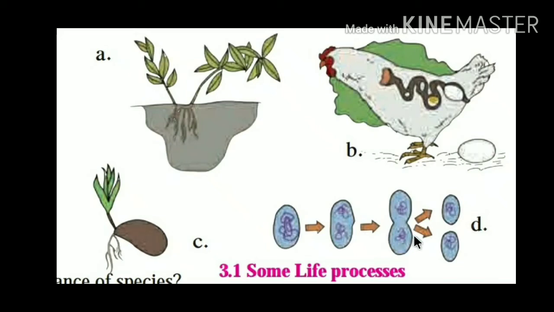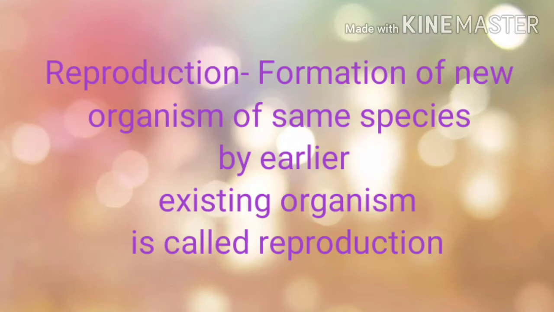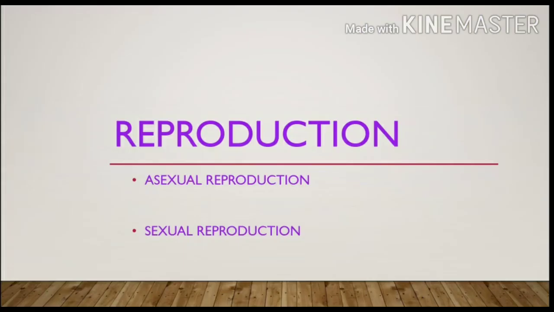Then what is the definition of reproduction? Formation of new organism of same species by earlier existing organism is called as reproduction. See once again, formation of new organism of same species by earlier existing organism is called as reproduction. It is one of the various important characters of living organisms. It is also one of the various reasons responsible for evolution of each species.